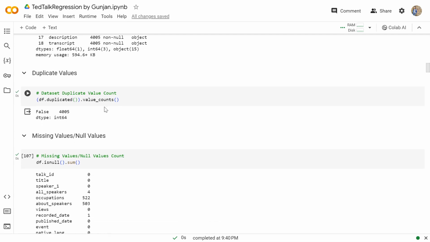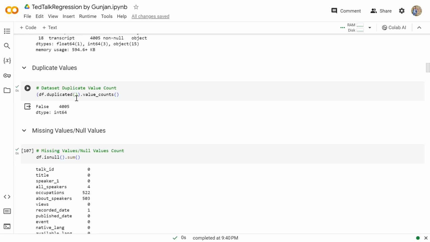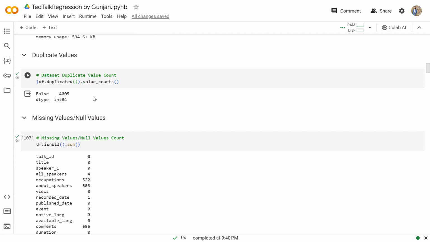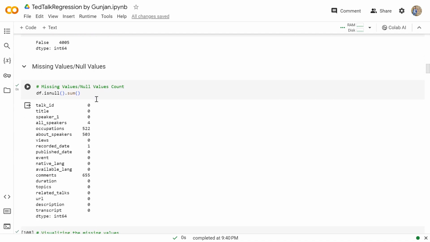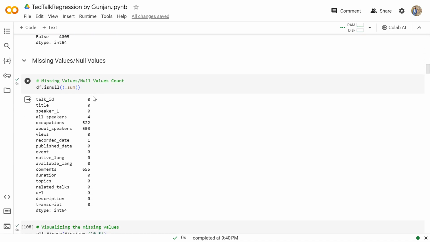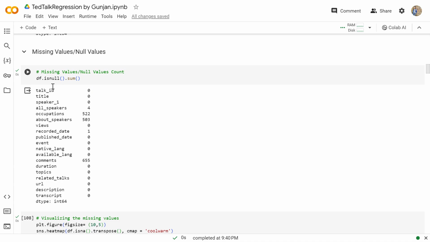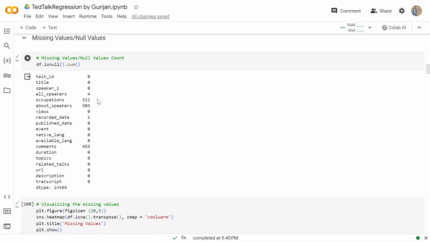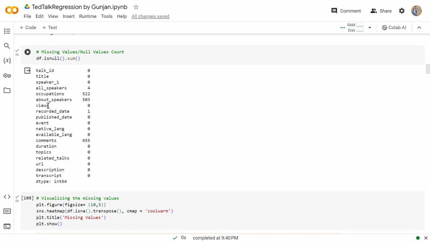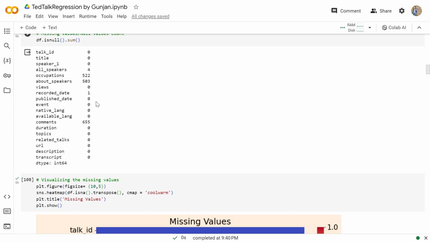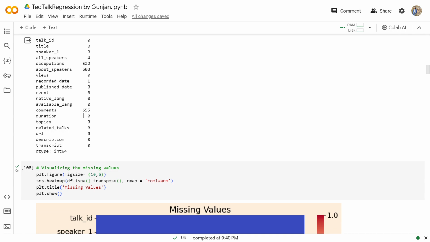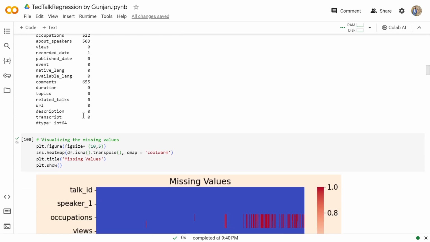Then to check for duplicate values, I have used .duplicated().value_counts(). From here we can see that we don't have any duplicate values in our dataset. Then to check how many missing or null values there are in our dataset, we have used the .isnull().sum() function. From here we can see occupation has 522 null values, about speakers has 503 null values, recorded date has 1 null value, and the comments column has 655 null values.